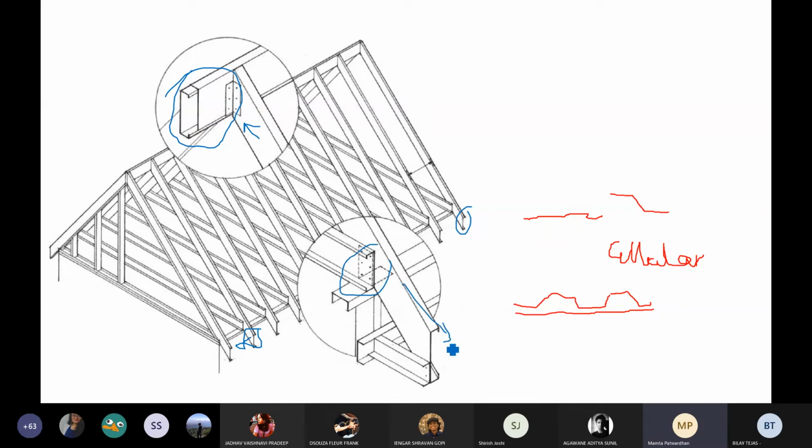Your eaves is coming out. So what you place here, this is a C section. Like I said, this is another C, right? This is the C and C connection. Your eaves is coming out. There's an overhang. Depends on how much you want it, and they will definitely be once you put your finishing material on this, like we discussed now. You can have your eaves piece over here to protect this.